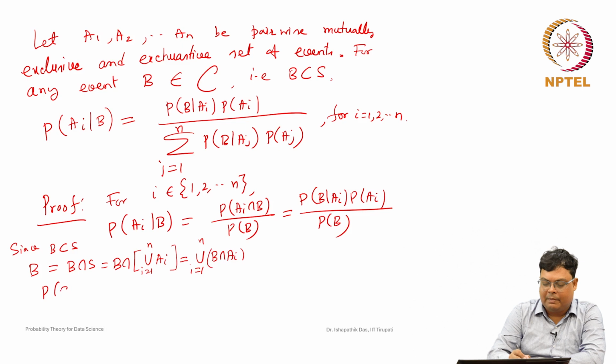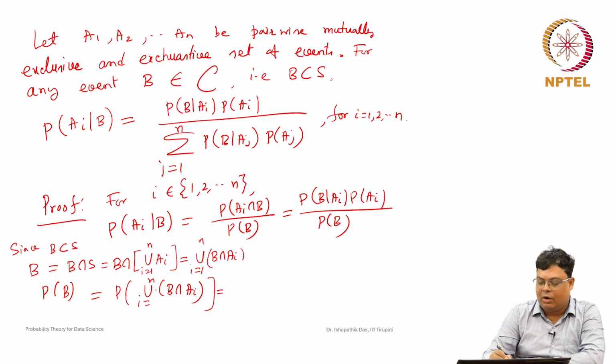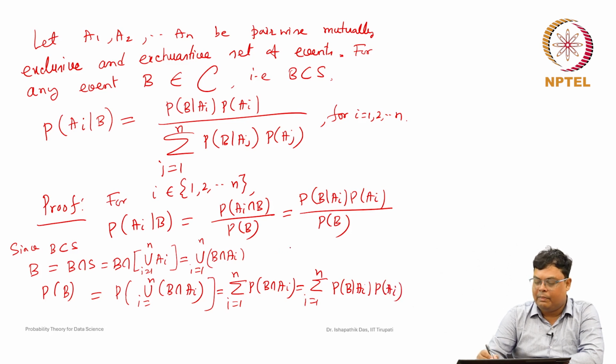So, probability of B can be represented as probability of union i equal to 1 to n B intersection ai. Now, because they are pairwise disjoint, by axiom 3 or theorem 1.5, this is nothing but summation i equal to 1 to n probability of B intersection ai. That can be represented as summation i equal to 1 to n probability of B given ai into probability of ai. This is the probability of B, and we replace it here.